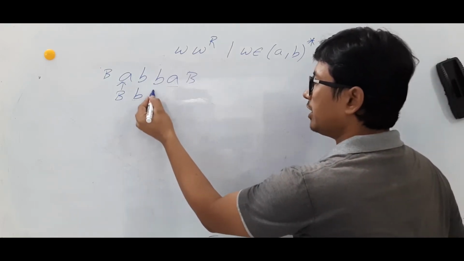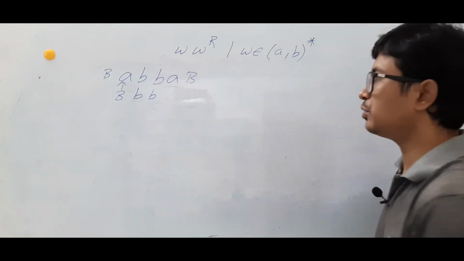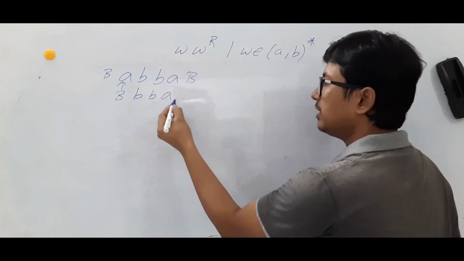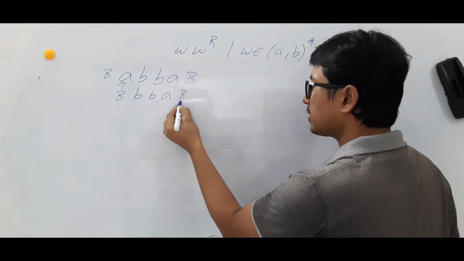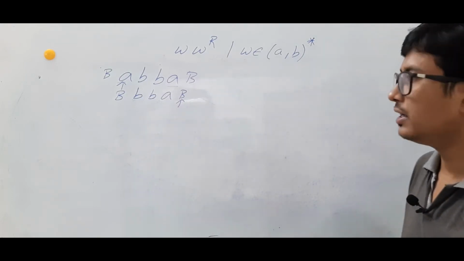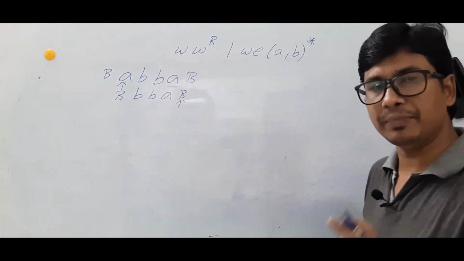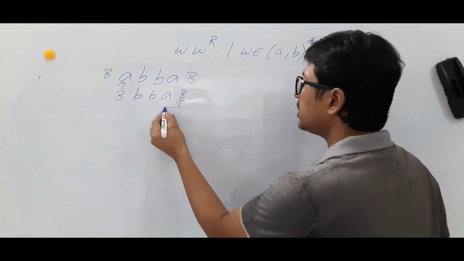Again if you find a B, make it as a B and move to the right. If you find an A, make it as an A, move to the right. And now you are here. The tape head is pointing to the blank. If you find a blank, make it as a blank, move to the left.